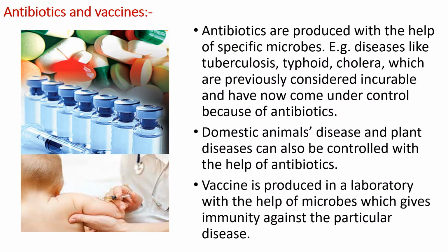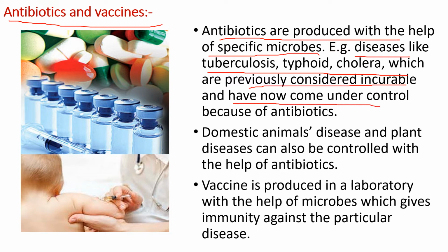Now, let us study more about antibiotics and vaccines. Antibiotics are produced with the help of specific microbes. Diseases like tuberculosis, typhoid, cholera, which were previously considered incurable, have now come under control because of these antibiotics. Domestic animal diseases and plant diseases can also be controlled with the help of such antibiotics.